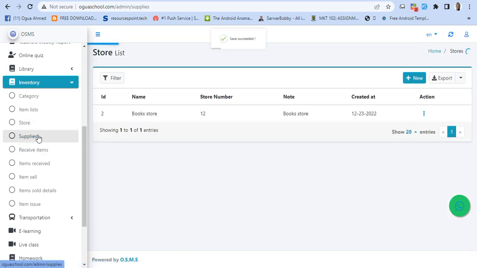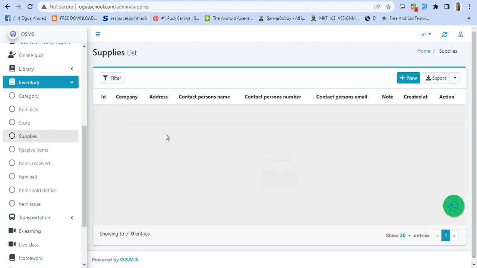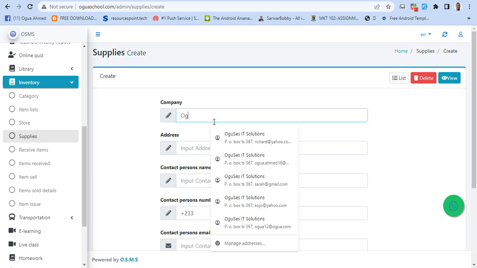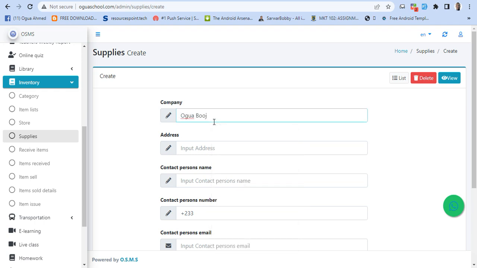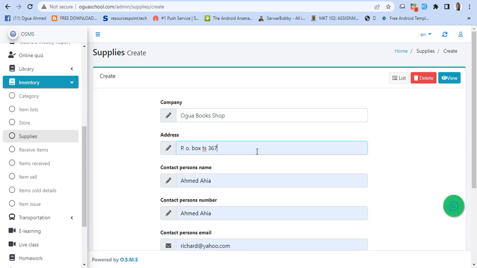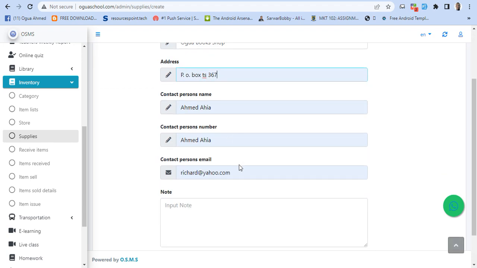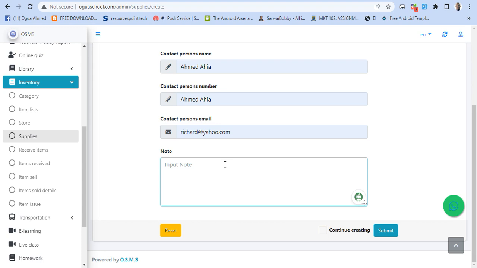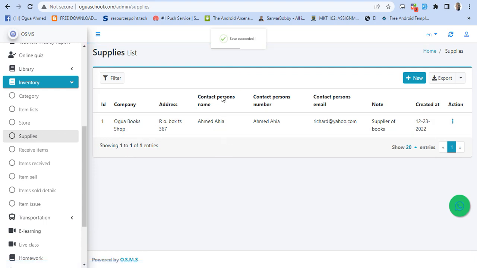So here I'll add my suppliers, those who supply the items. So I'll click new, the name of the company, let's say OguaSchoolz bookshop. I'll indicate the address, contact name, number, email address, and then notes. Supplier of books. Now click on submit. So you can add all your suppliers here.